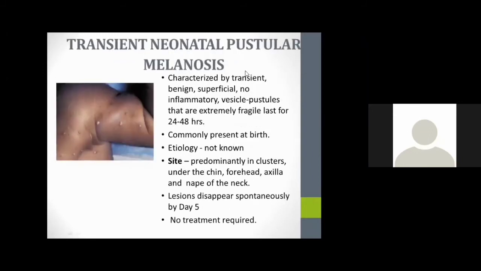Transient neonatal pustular melanosis. This is a kind of inflammatory vesicle pustule that is extremely fragile, lasting for 24 to 48 hours. It is commonly present at birth. Predominantly it is seen as clusters, mainly under the chin, forehead, axilla, and nape of the neck. The lesions will disappear spontaneously by day 5. No treatment is actually required.